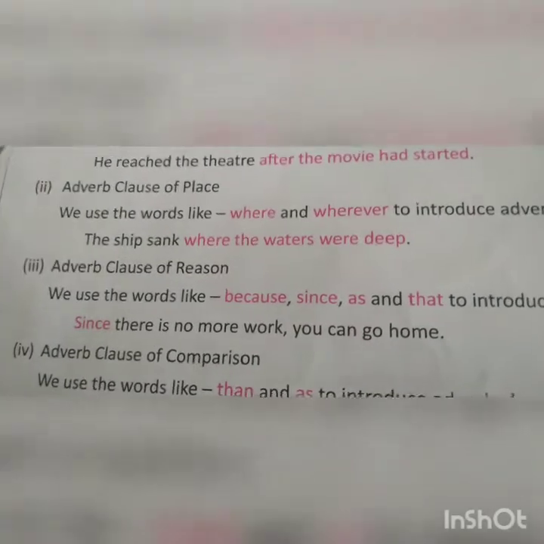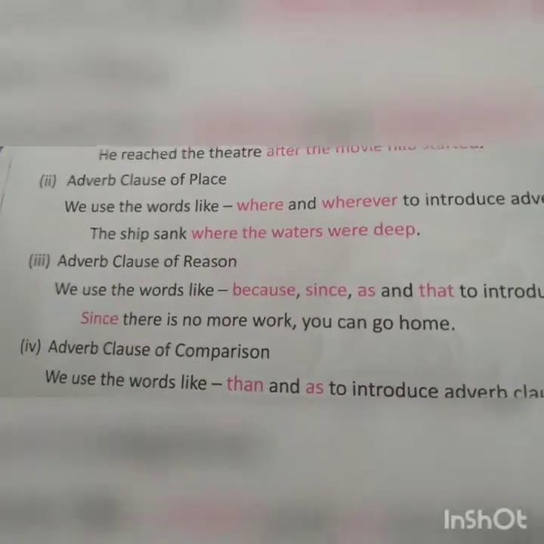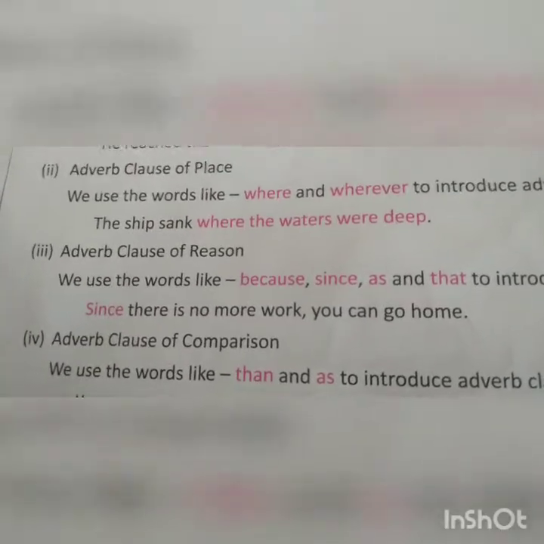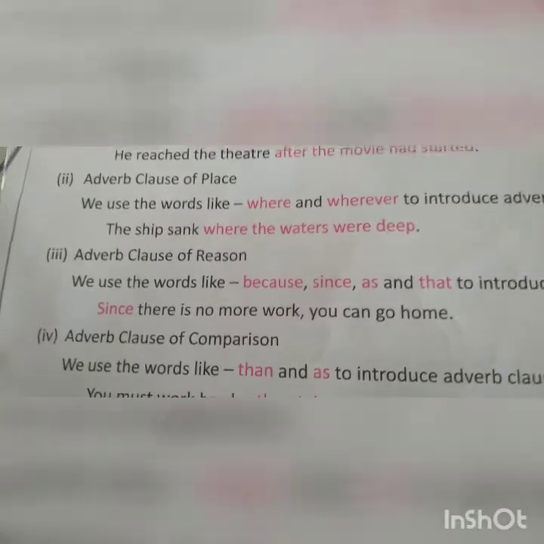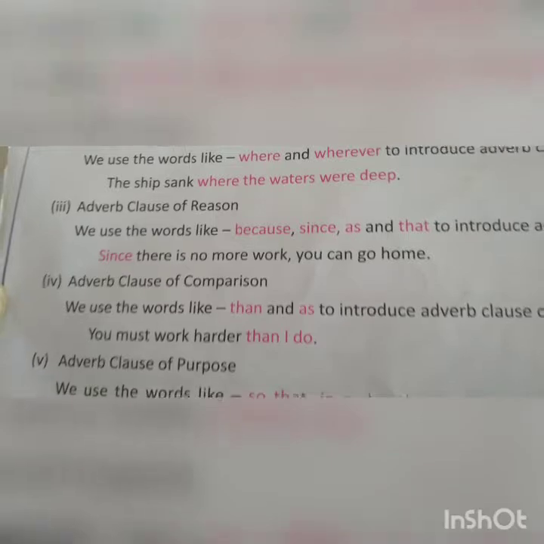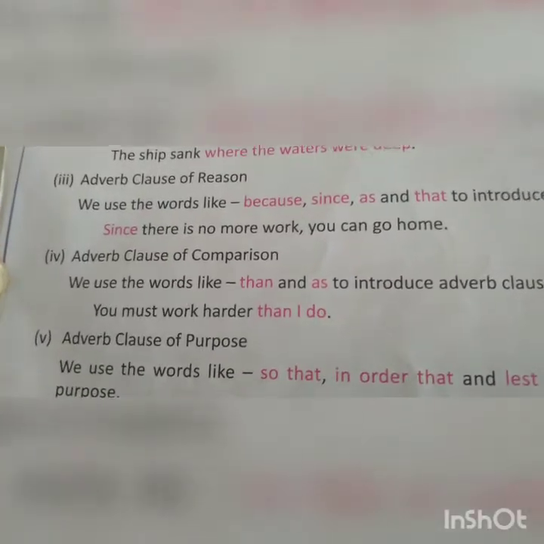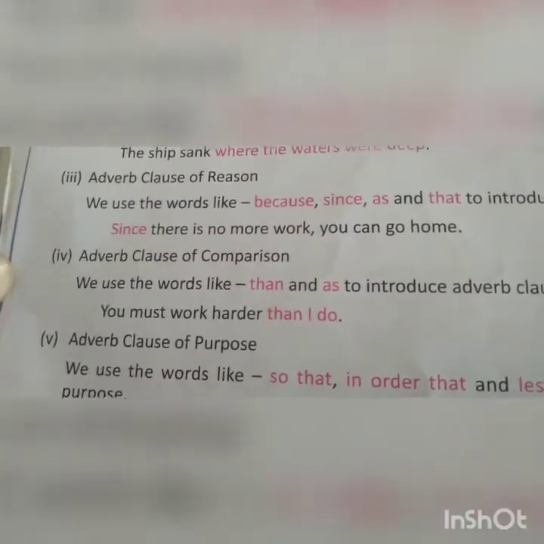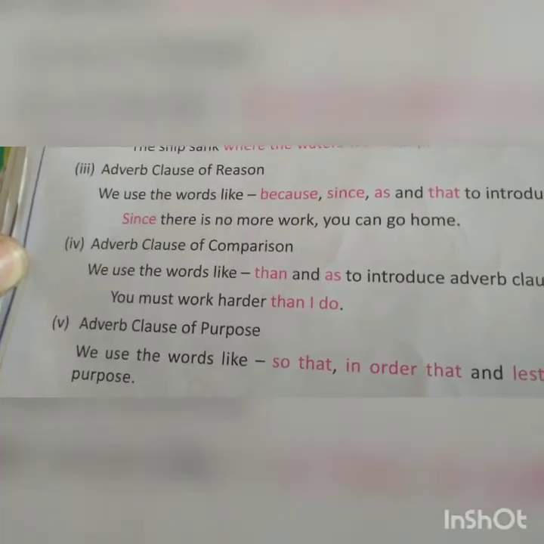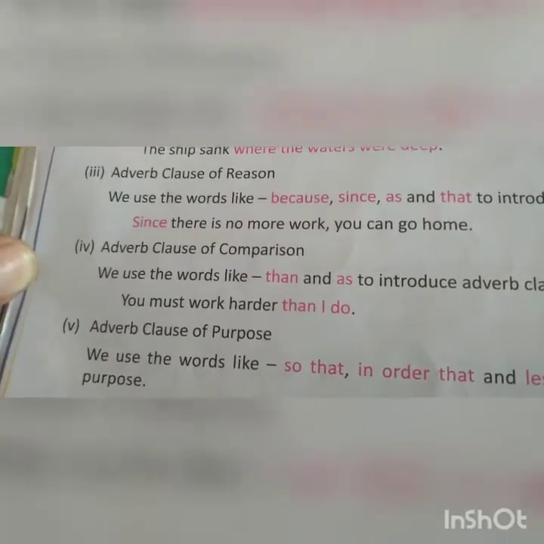Adverb clause of reason: the adverb clause which tells the reason why the work has taken place is known as the adverb clause of reason. For example, because, since, as. Adverb clause of comparison, which shows comparison between two works, for example, than, as.